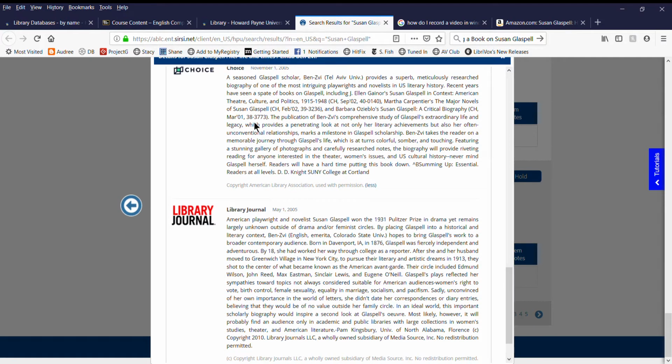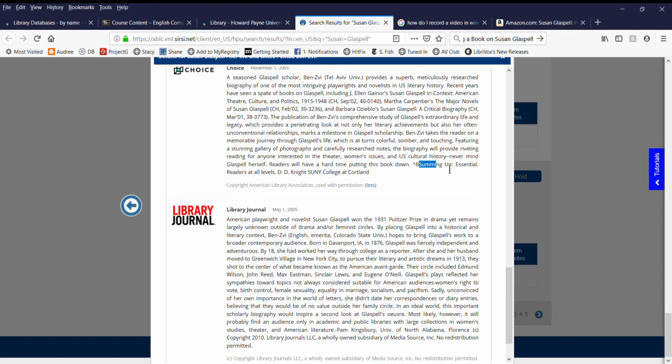And so this is the whole review, just a one paragraph review telling the library whether this book is worth your money. And so you just kind of read through this. Okay, it says the publication of this comprehensive study of her extraordinary life provides a penetrating look. So this is saying very positive things about the book. Says it has a stunning gallery of photographs, carefully researched notes. It will provide riveting reading for anyone interested in the theater. Readers will have a hard time putting this book down.